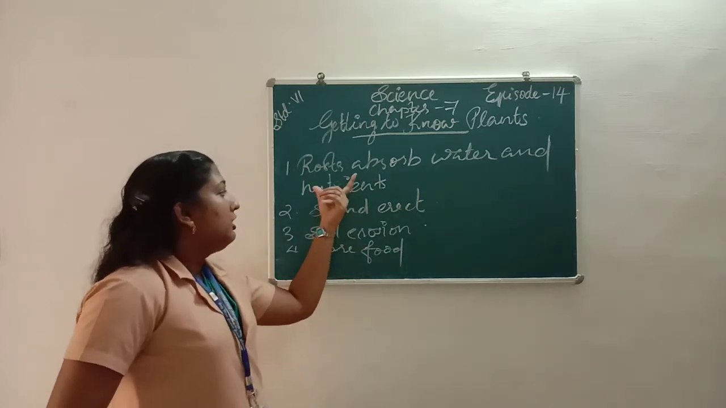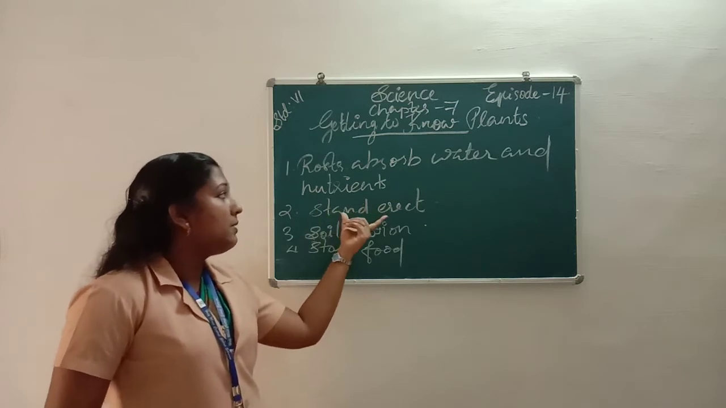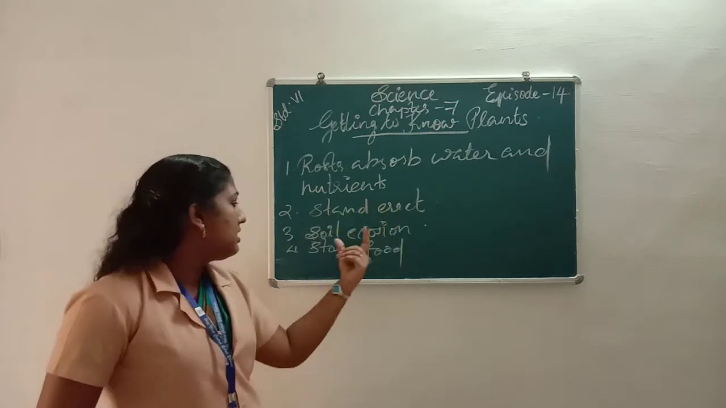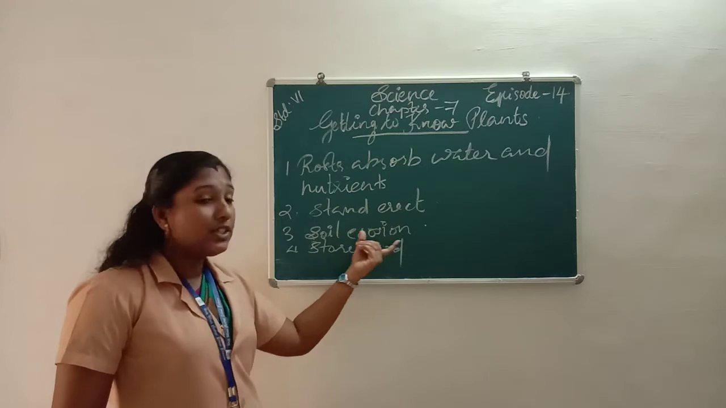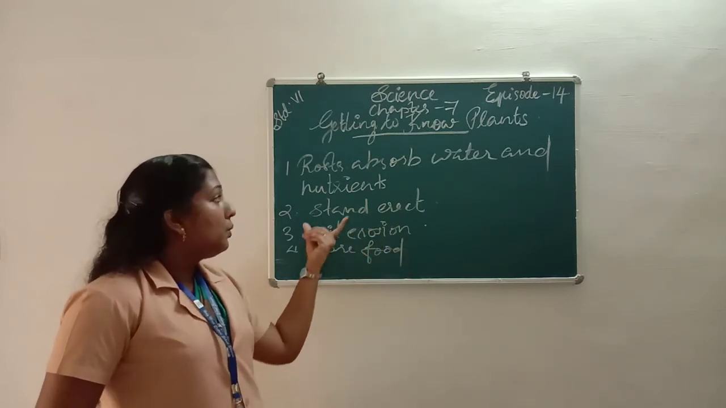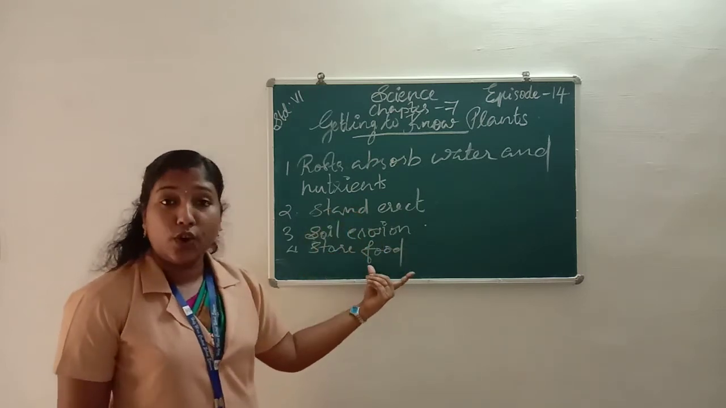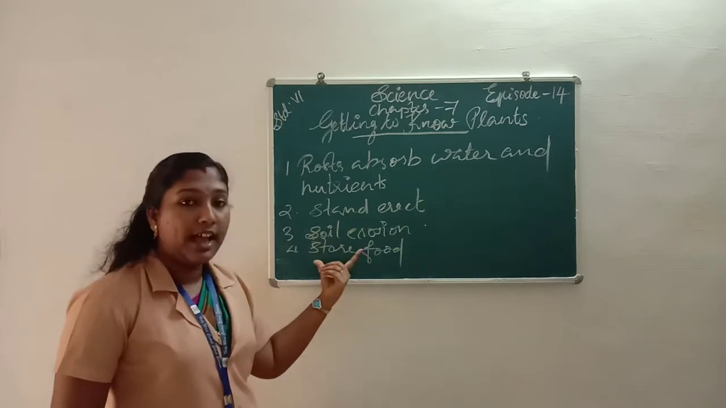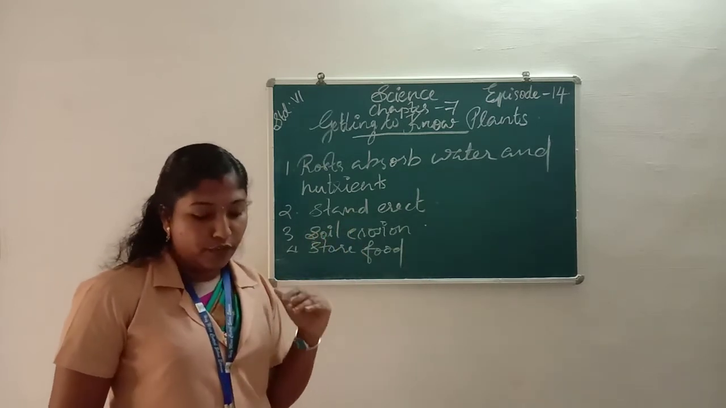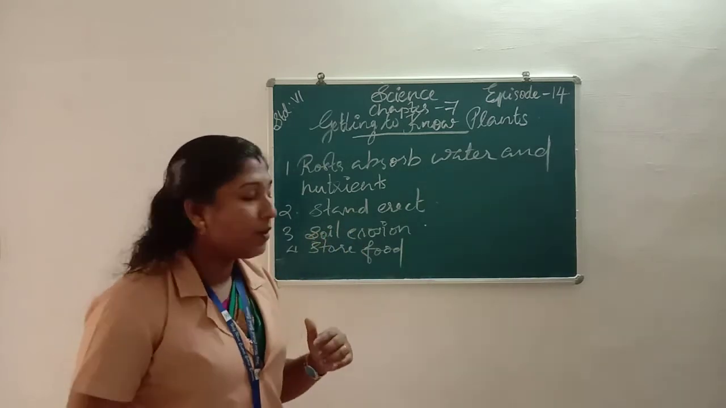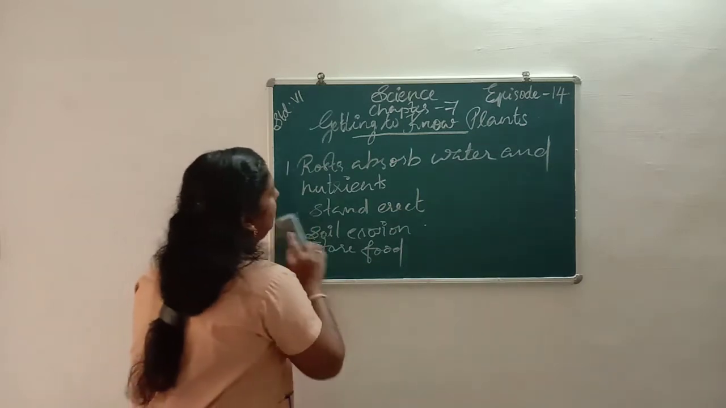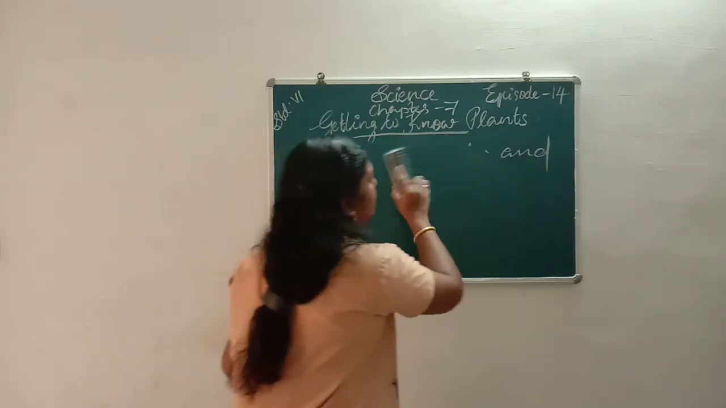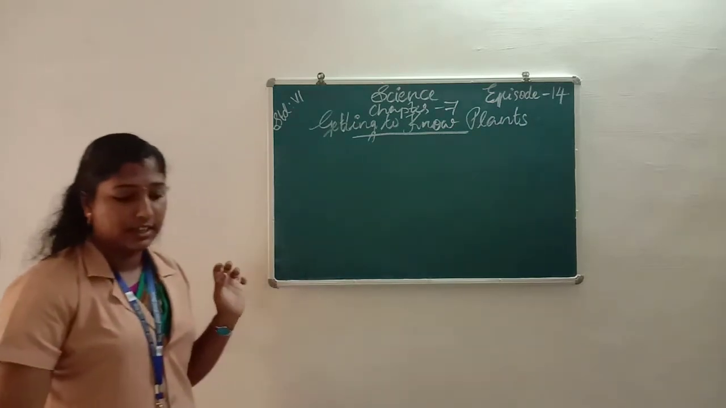Okay, next, the roots help a plant to stand erect. Then the roots prevent soil erosion. Then the roots help the plant to store food. All of you understood the functions of a root system? Okay, next we learn about shoot system.